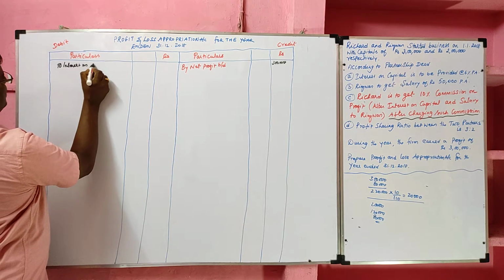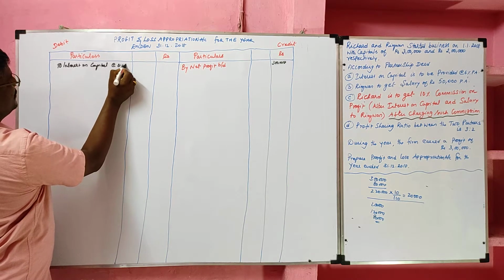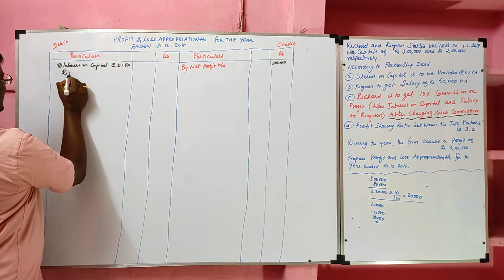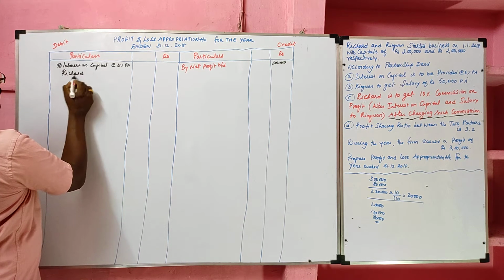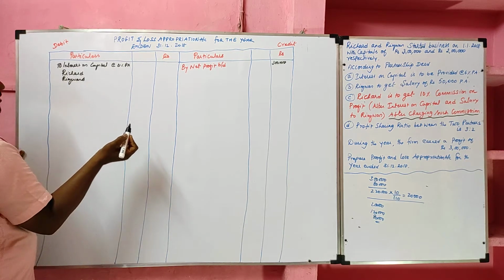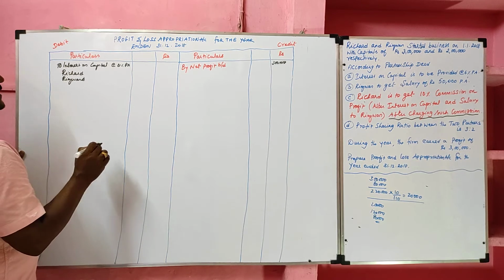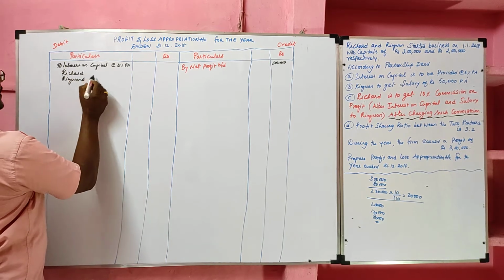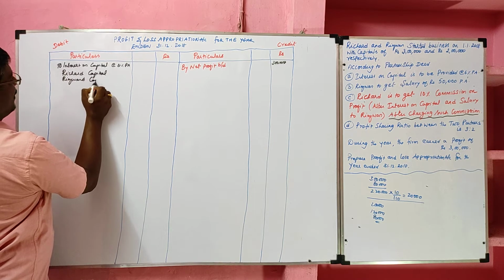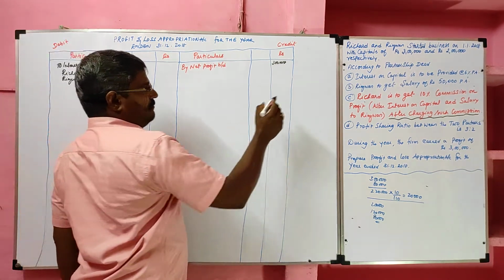Interest on capital at 6% per annum is payable to both the partners, namely Richard and Rizwan. The method of capital is not given, so we can assume capitals are maintained under the fluctuating capital method, so we can write Richard capital, Rizwan capital. 6% per annum we should calculate on capital.